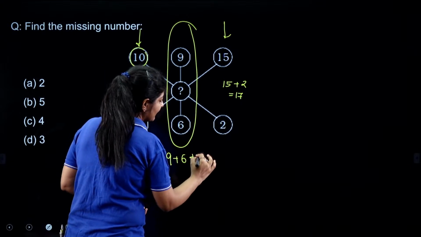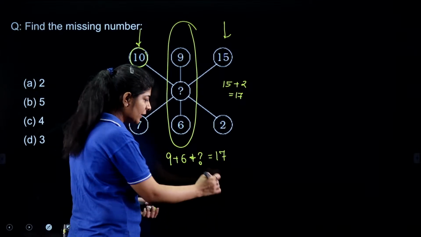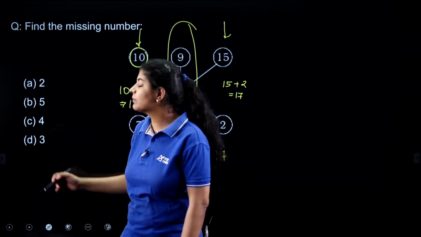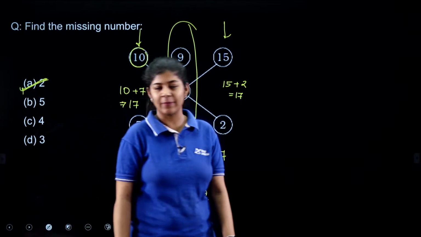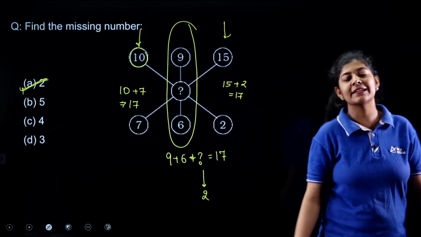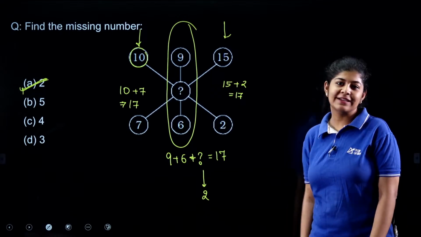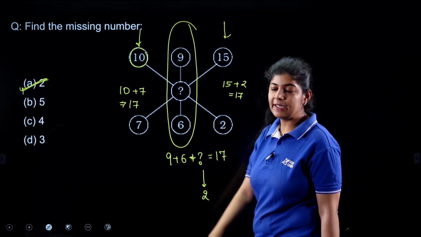So I'll add the question mark over here and I have to make it 17. What value do I need to put over here? That is nothing but 2, because 15 plus 2 is 17. Option number A is the correct one. I know this is quite weird logic, but this is the same logic that the examiner gave, right?